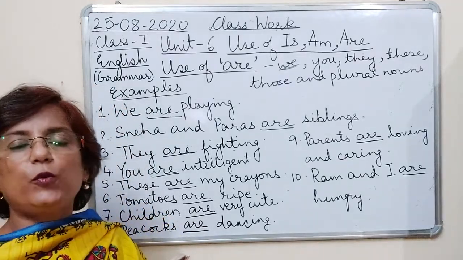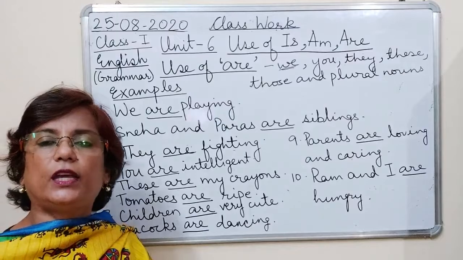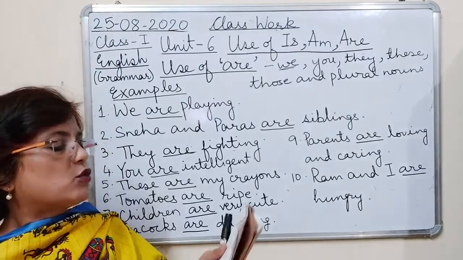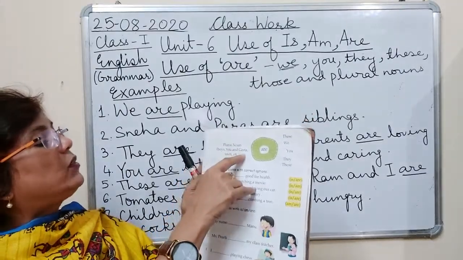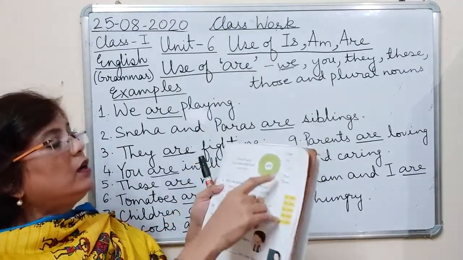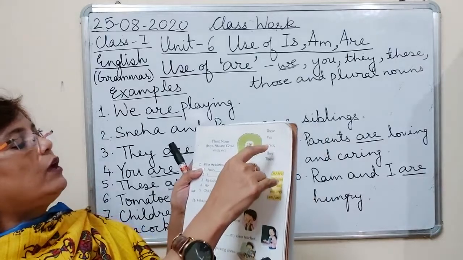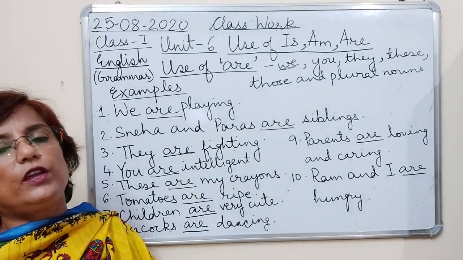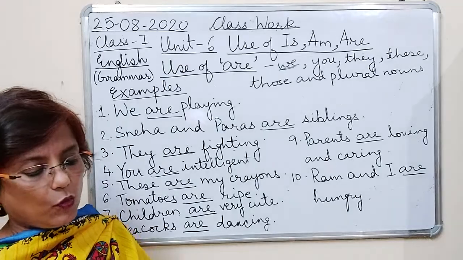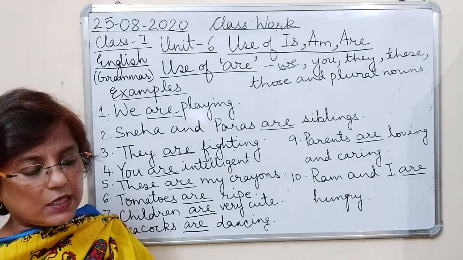Ox के प्लूरल में we do not add s or es. Ox, oxen. So with all these plural nouns, that is boys, Sita and Geeta, oxen, etc., then these, we, you, they and those, with all these words, we use are. Okay? So I hope this is clear to you.